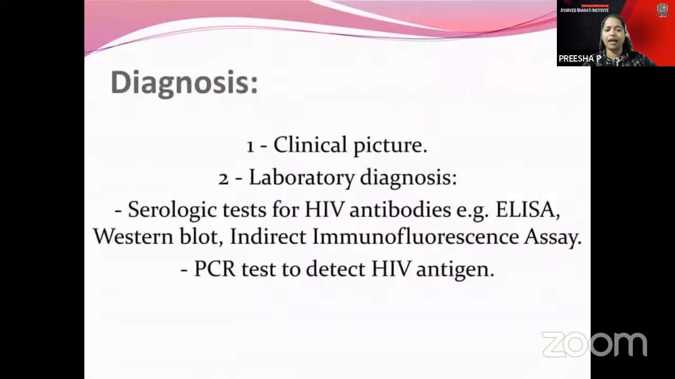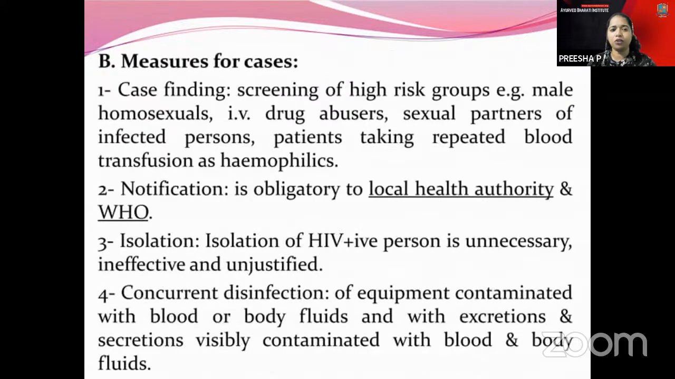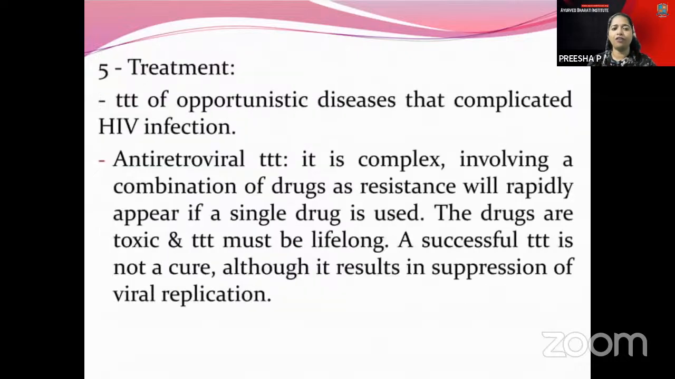So there is laboratory diagnosis, and for that, the main serological tests are ELISA, Western blot, and the immunofluorescent assay. And the polymerase chain reaction test. You might have heard of this when COVID was in the limelight, the PCR test. It is also done for HIV antigens. And for the control, mainly drug abuse and shared syringes can be reduced, and the local health authority and WHO should be notified. And you have the treatment of opportunistic diseases, like antiretroviral treatment.